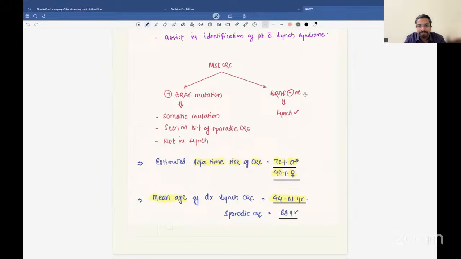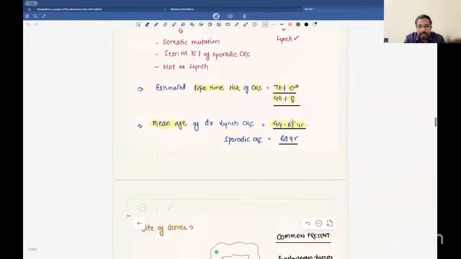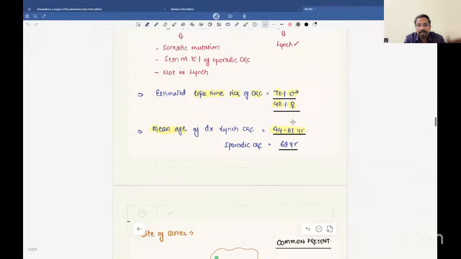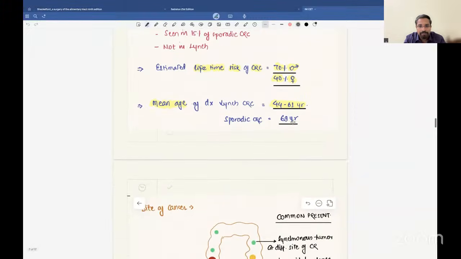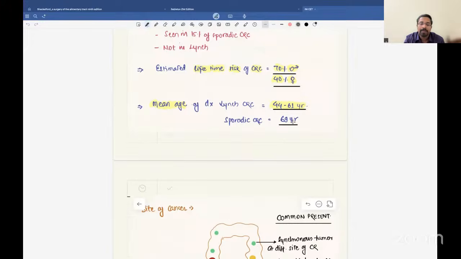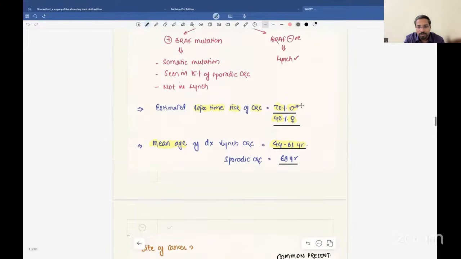And that is what we have got in the options, where it was mentioned that there is 70% lifetime risk in males and 40% lifetime risk in females, and another option was older age of presentation. There is no controversy that in the diagnosis of Lynch syndrome the mean age group is the younger age group, which is more affected in Lynch when compared to sporadic colorectal cancer, which occurs in older age.